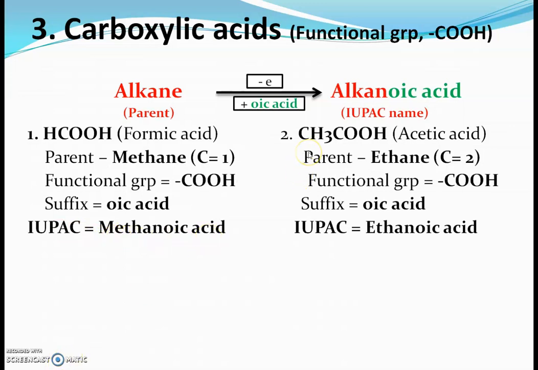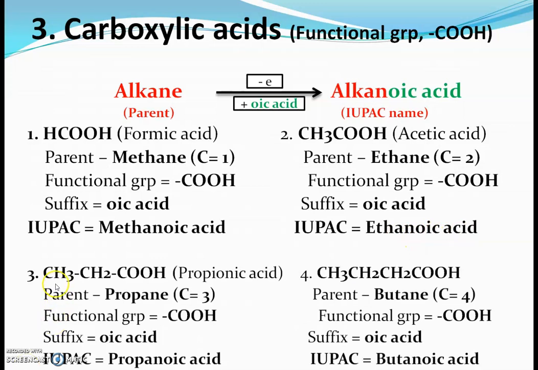The second example of carboxylic acid is acetic acid, which has molecular formula CH3COOH. There are two carbon atoms in this chain, so the parent is ethane. The functional group is the carboxylic group, so we use the suffix oic acid. By using this formula, the IUPAC name of acetic acid is ethanoic acid.